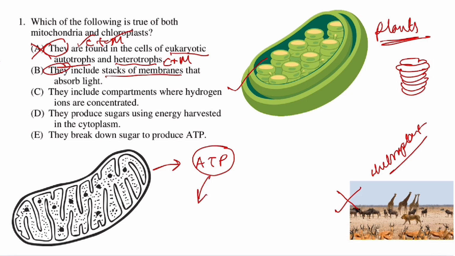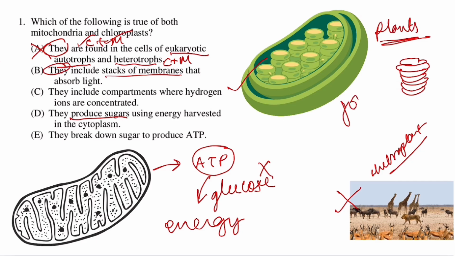When you look at mitochondria, they produce ATP. In order to make energy, they break down glucose. Glucose is nothing but sugar, so they break down the sugar to make energy, that is ATP. Now let's move on to the next one.